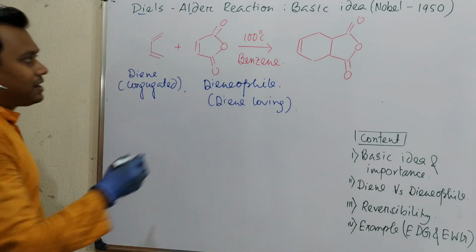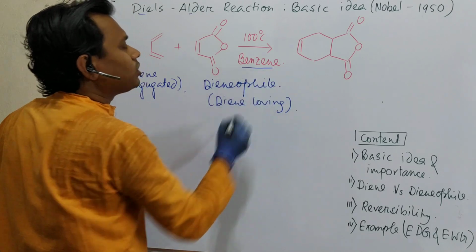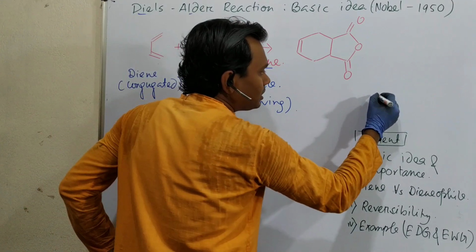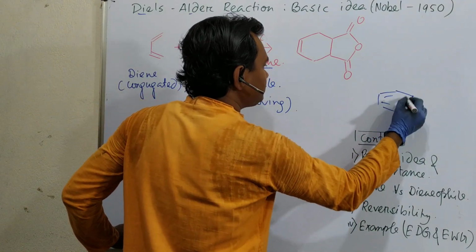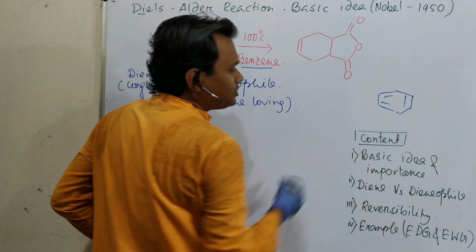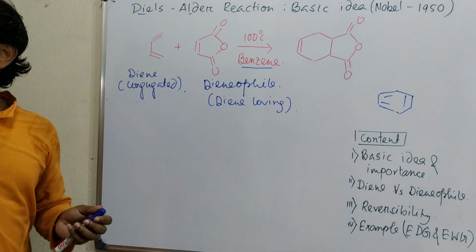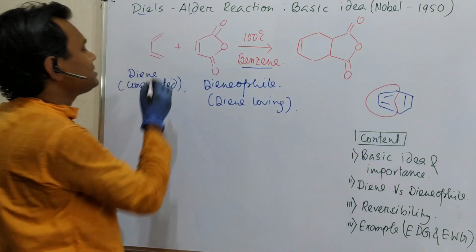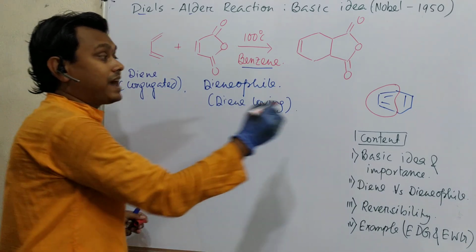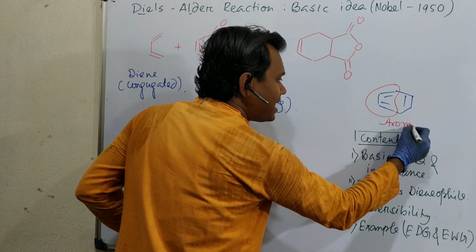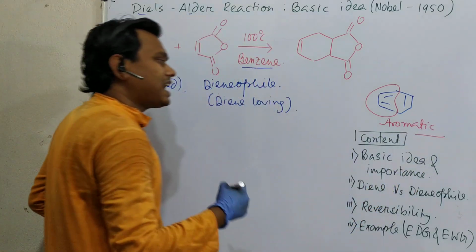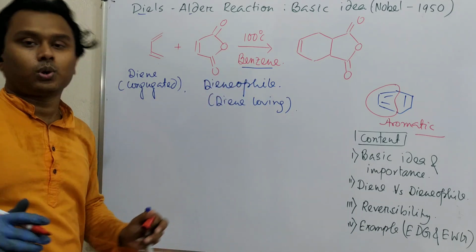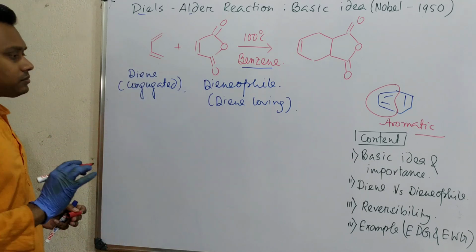So under 100 degree centigrade heating in benzene as a solvent, it resulted in this compound. What is the structure of benzene? The structure of benzene is this one. You may say, sir, benzene also has diene, so why does it not react with benzene but reacts with this butadiene? Because benzene is aromatic, it is stable, and breaking the aromaticity and reacting needs a higher energy of activation. That's why benzene can be used as a solvent.